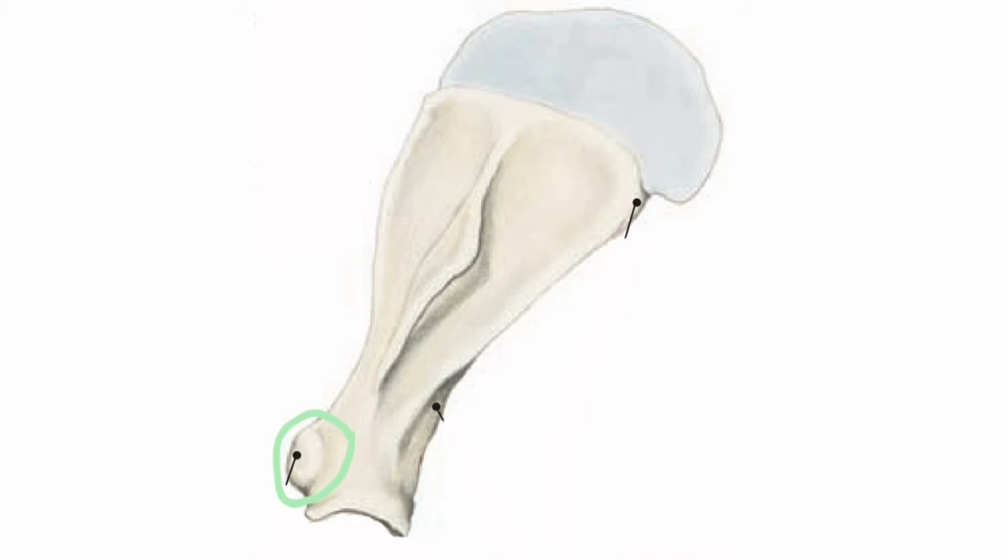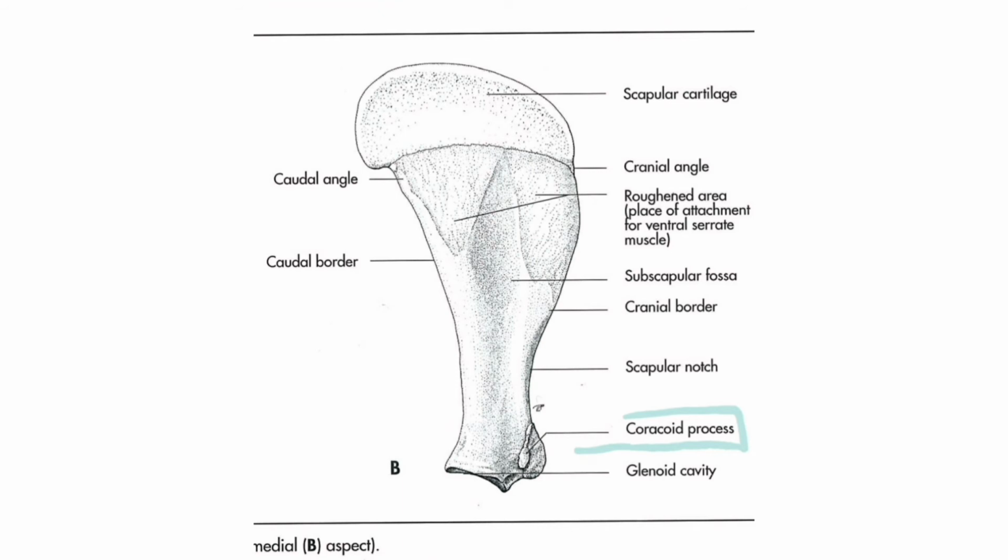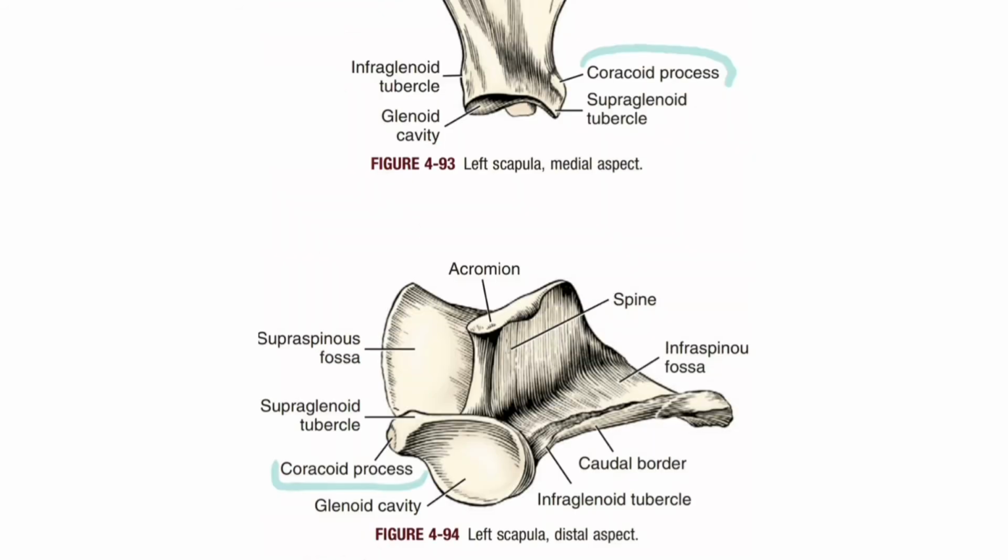It gives origin to the biceps muscle. The medial side of the supraglenoid tubercle is the coracoid process. Coracobrachialis muscle arises from the coracoid process.